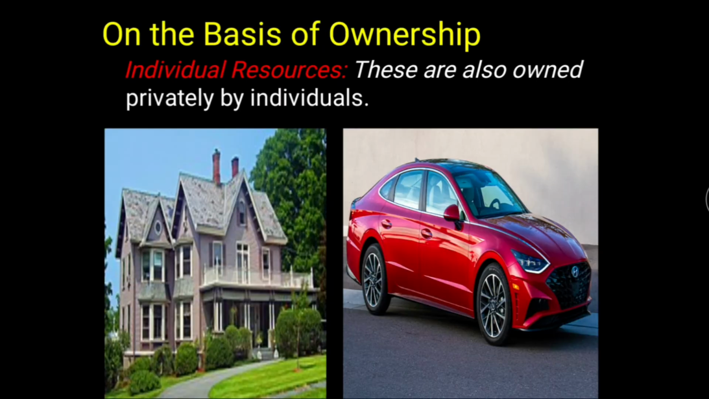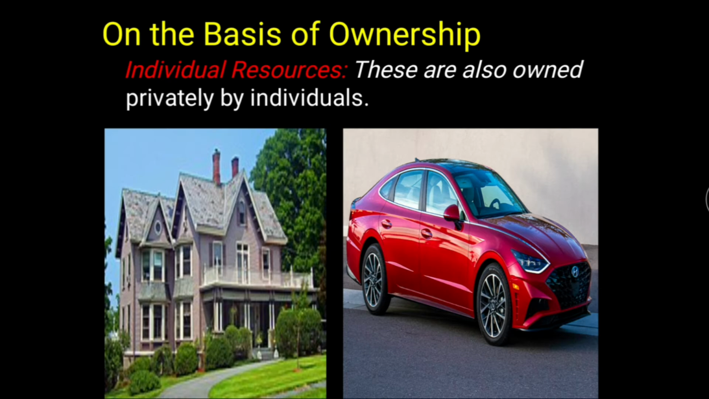Now let's discuss the classification of resources on the basis of ownership. On the basis of ownership, resources are classified into four different categories, that is individual resource, community resource, national resource and international resource. First, we will discuss individual resources. Individual resources are those resources which are owned privately by individuals. For example, hotels, villas, houses, cars, bikes, cycles, jewelry, any kind of individual possession are known as individual resources.